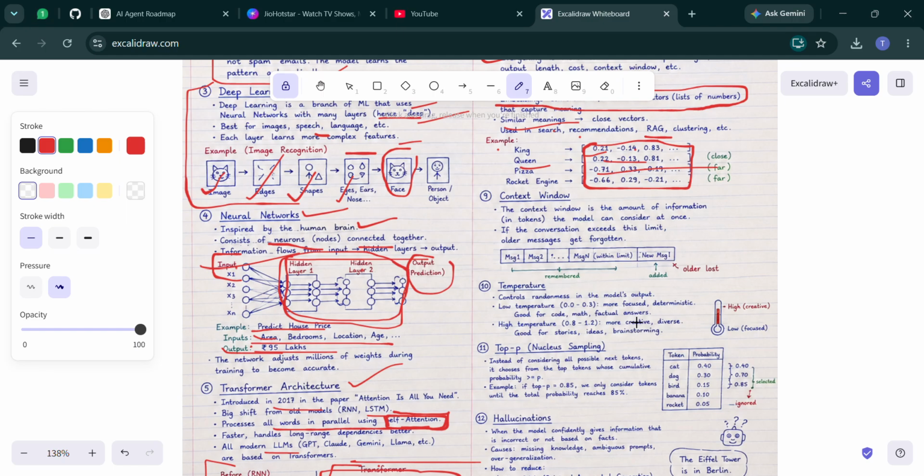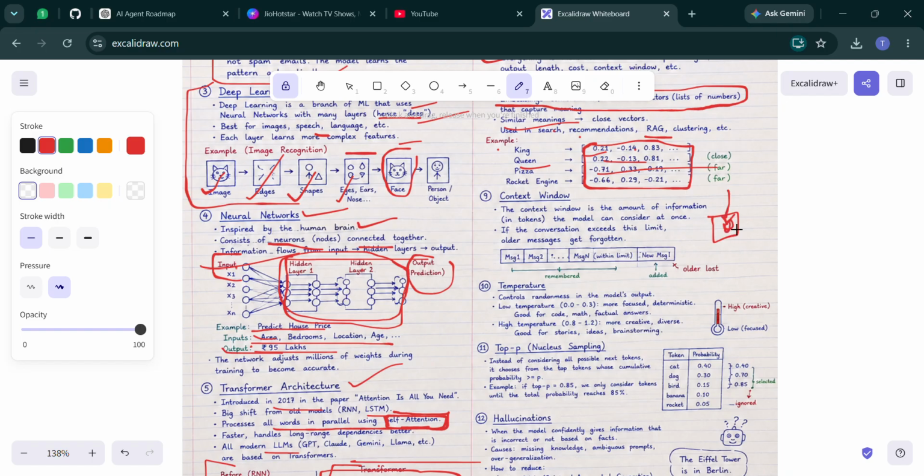Now next is the context window. Think of the context window as the model's temporary working memory. Everything inside the context window is visible to the model while generating a response. If the conversation becomes too long and exceeds the context limit, older information may be dropped. That is why some models forget details from earlier in a very long conversation. A larger context window allows models to analyze long documents, books, research papers, and also large code bases more effectively.